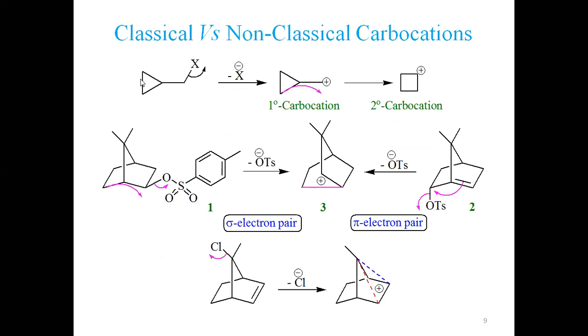We have a cyclopropane ring, a three-membered ring, bonded with this X. X is a good leaving group, maybe any. You shall see that in the factors affecting these nucleophilic reactions. We shall see that later in the next lecture. But if this X is leaving, X meaning a good leaving group, it shall generate a positive charge here that I have presented here. What sort of carbocation? This is a primary carbocation. See, this carbon where the positive charge is generated is attached to only one carbon.